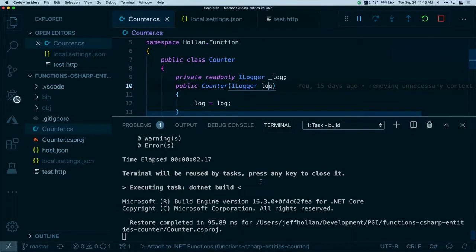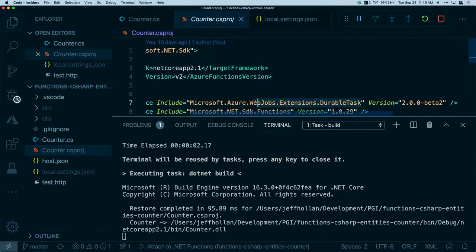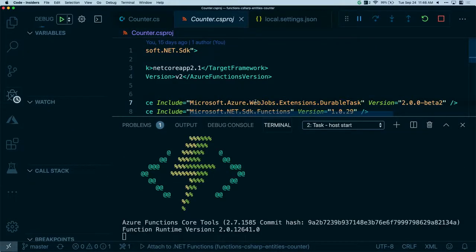And because I have the durable functions extension installed, in fact, if I open my CSproj file, you can see here I pulled in that beta 2 package of the durable task extension. As my function app spins up, it's going to recognize that this is a durable entity, this is a stateful function, and it's going to let me interact with it.